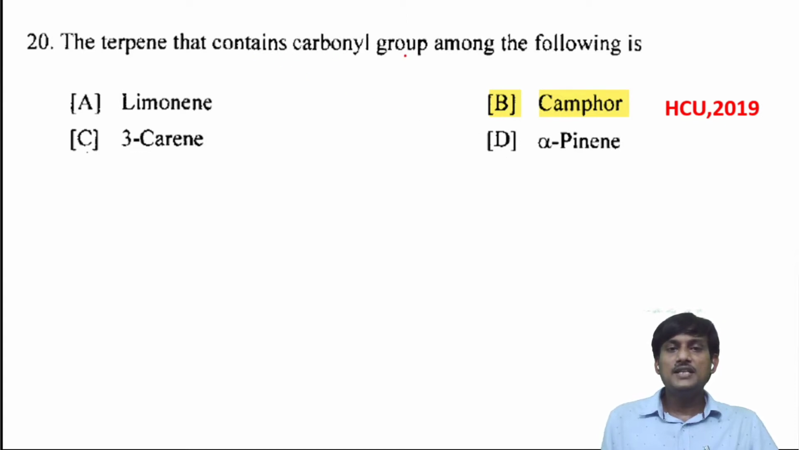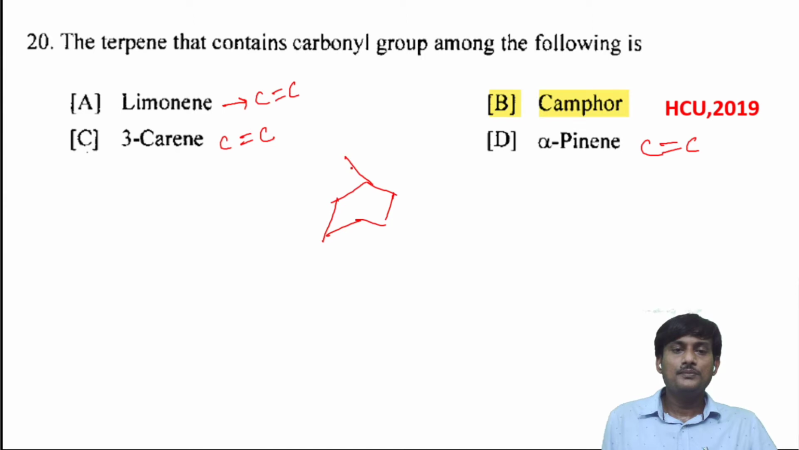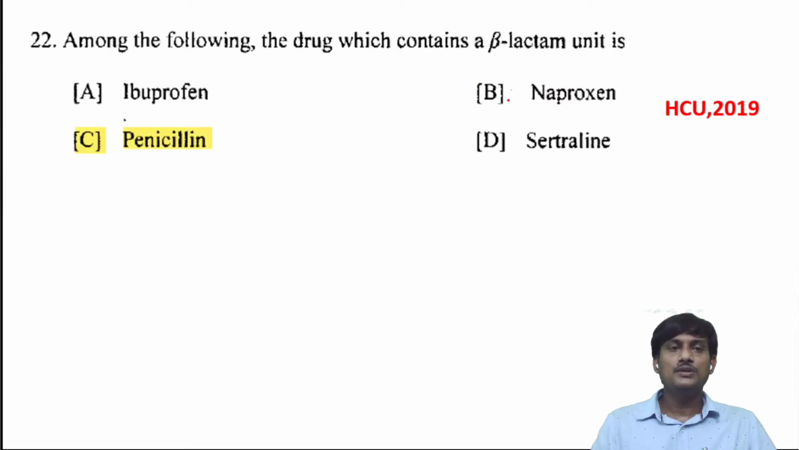The terpene that contains a carbonyl group among the following. Okay, this one contains a C double bond C only. Carene also contains C double bond C, and pinene, all these contain C double bond C. If you take camphor, this is the structure of camphor, and here we have two methyl groups, one methyl group here. Here there is a keto group. So what is the correct option? Camphor contains a carbonyl or keto group.